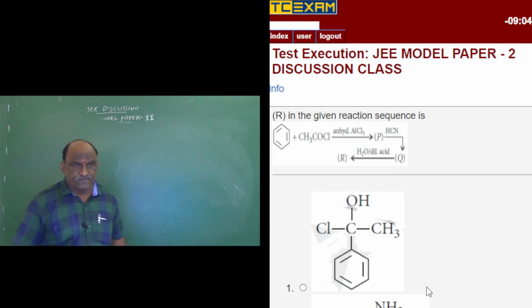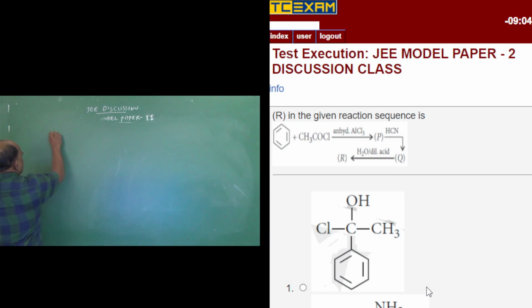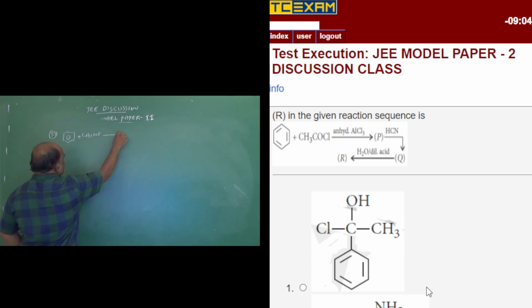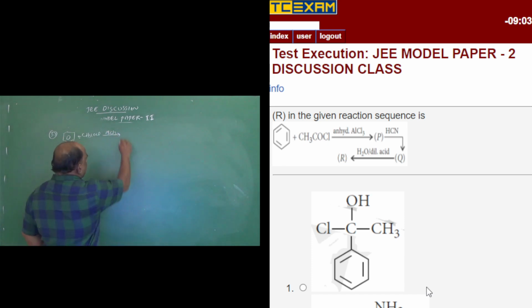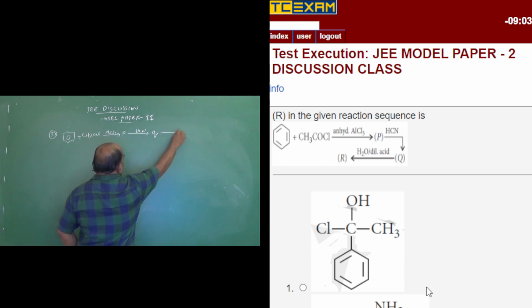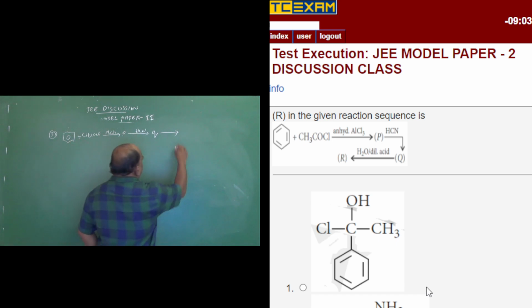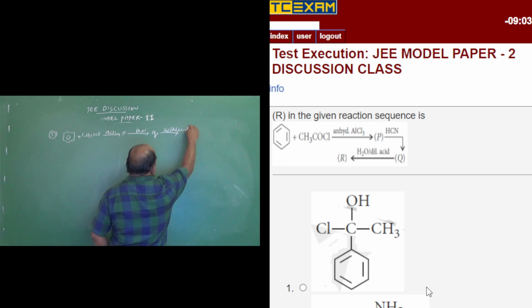And 37: R in the given reaction sequence. Very easy question it is. Question 37: benzene is given, with CH3COCl and AlCl3 gives P, then HCN gives Q, then H2O with dilute acid gives R.